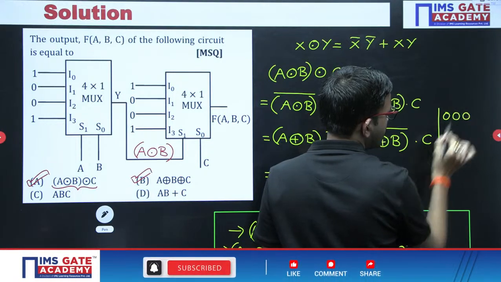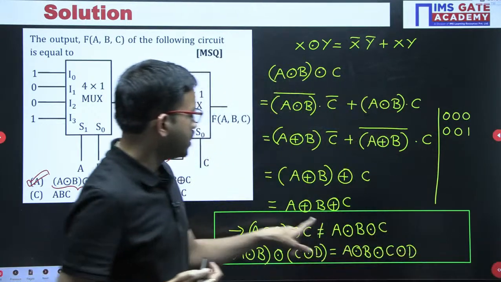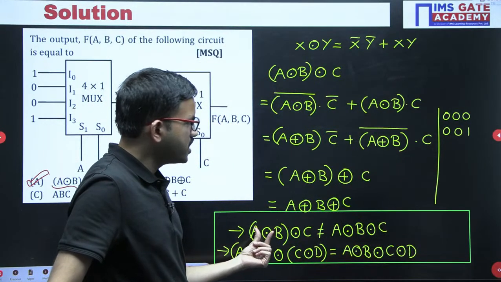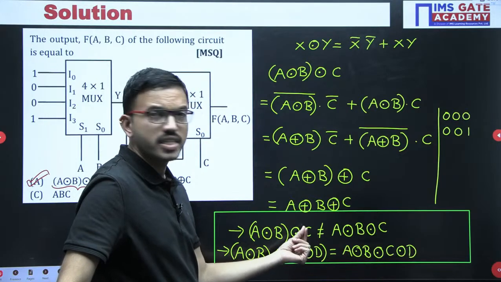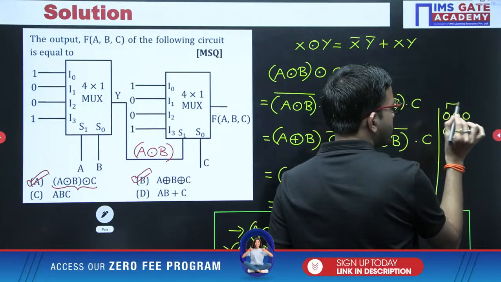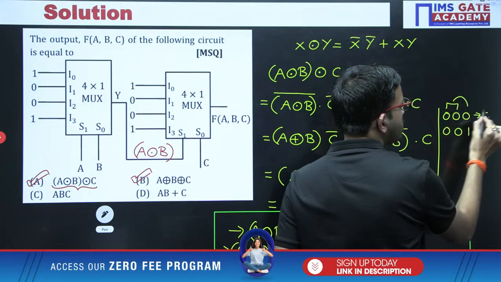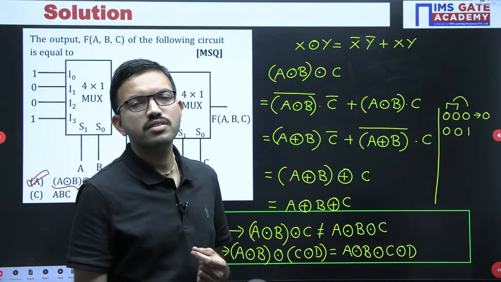When you consider 0 0 0 and then 0 0 1, if you are performing XNOR, just for reference I will write here. Suppose you have given directly here, 0 XNOR 0 is 1, and then 1 XNOR 0 is what? After that, 1 XNOR 0, what you are getting? 0.